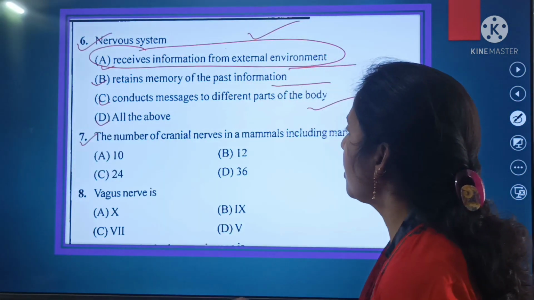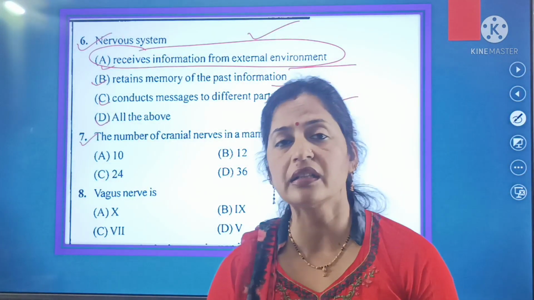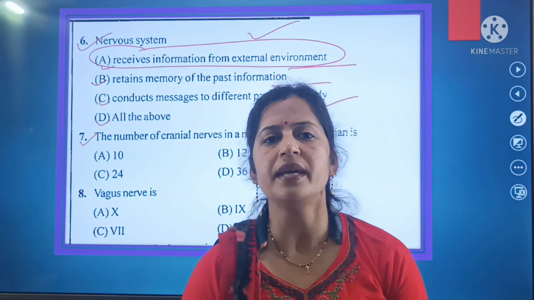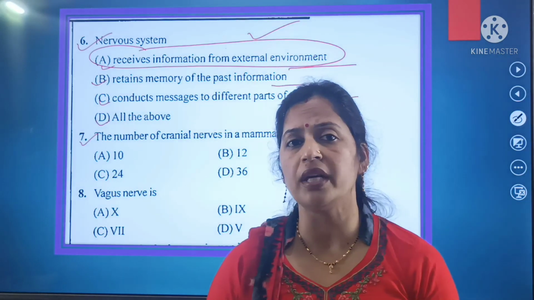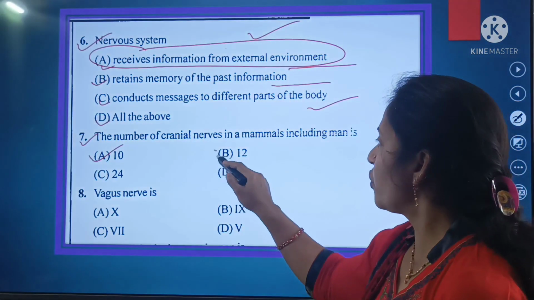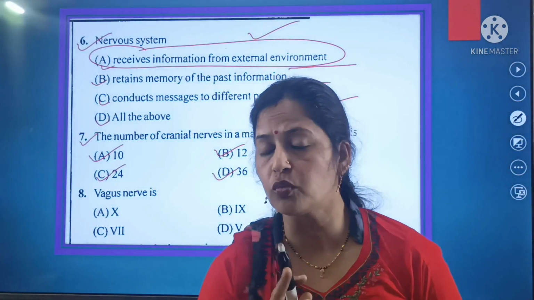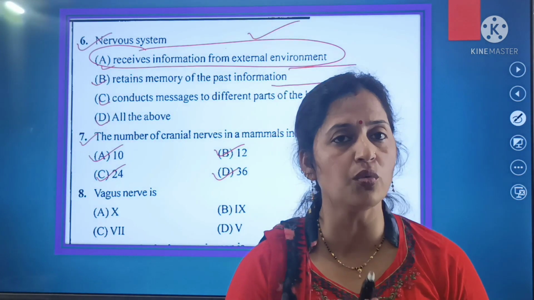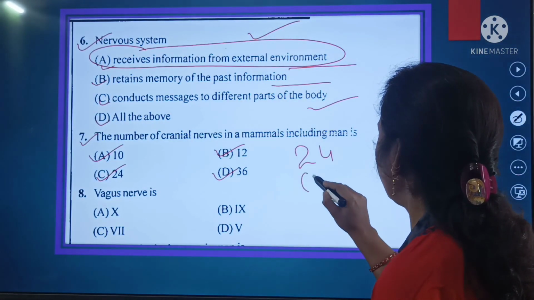Next is the number of the cranial nerves in mammals including man is. Cranial nerves are present in human beings as well as in mammals. So what is the number of the cranial nerves? Either the number of the cranial nerves is 10, 12, 24 and 36. So beta, remember one thing, the number of cranial nerves in mammals including man is 24.